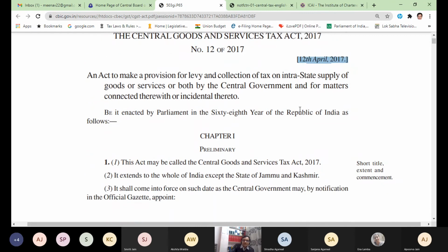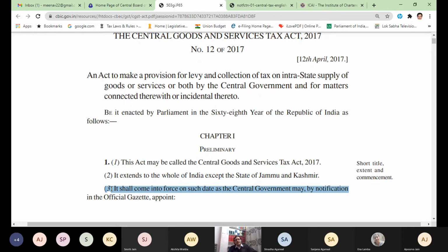Section 1, subsection 3 says that it shall come into force on such date as the government by notification in the official gazette appoints. So the act came on 12th April 17, but it was not made applicable from 12th April 17, because section 1 subsection 3 says different dates will be given to make different provisions of the act applicable, because it was not easy.